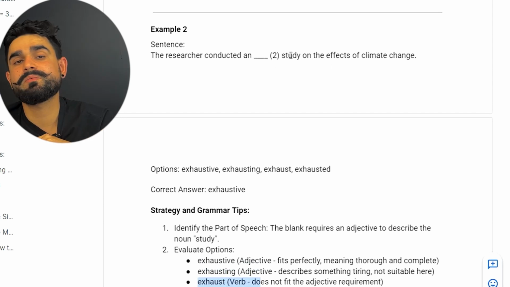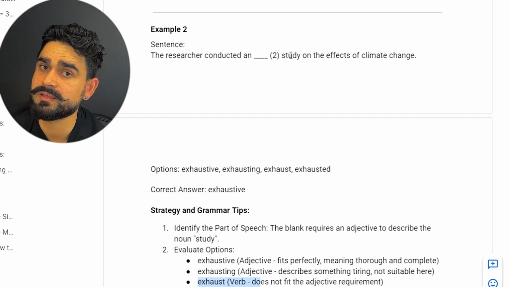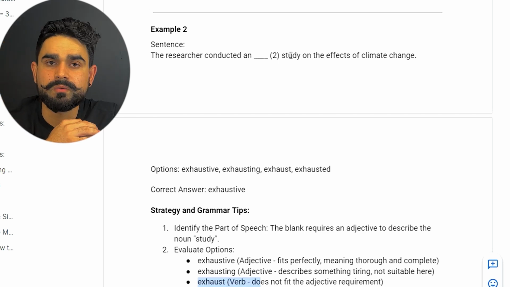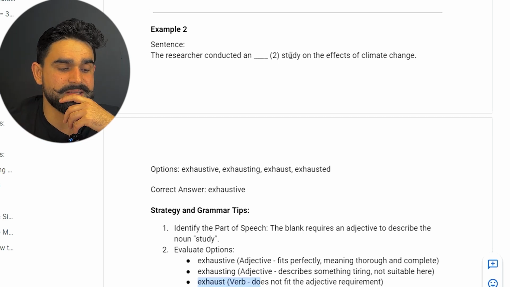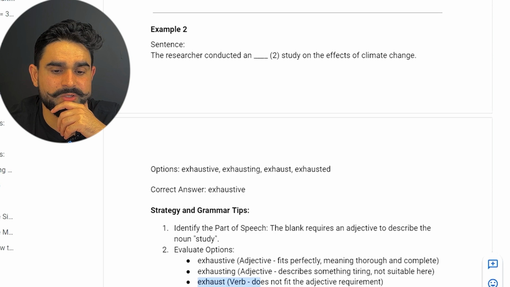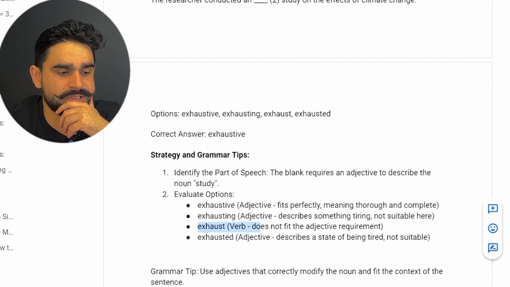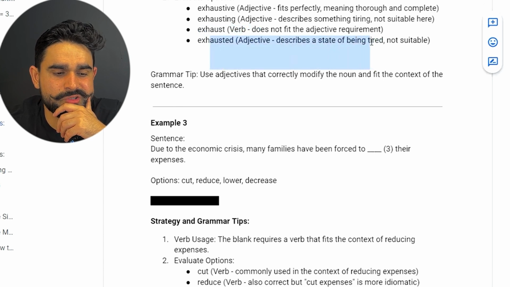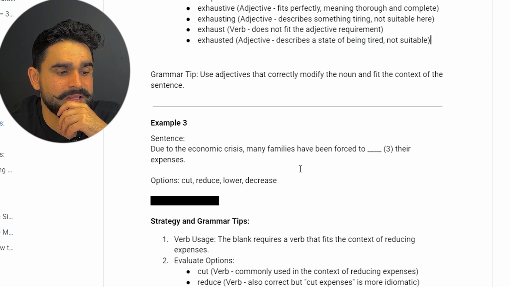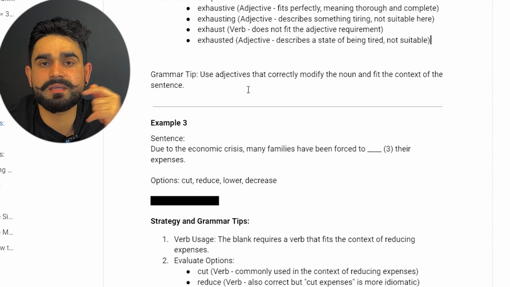The noun is study, and we discussed before what an adjective is, that describes a noun. So we need to look for an adjective, and from there our adjective comes to exhaustive. So that's why I select exhaustive. But exhausted again describes being tired and is not suitable here, so I'm not selecting that one as well. So that's the key, guys, that's how you can do your reading and writing fill in the blanks.